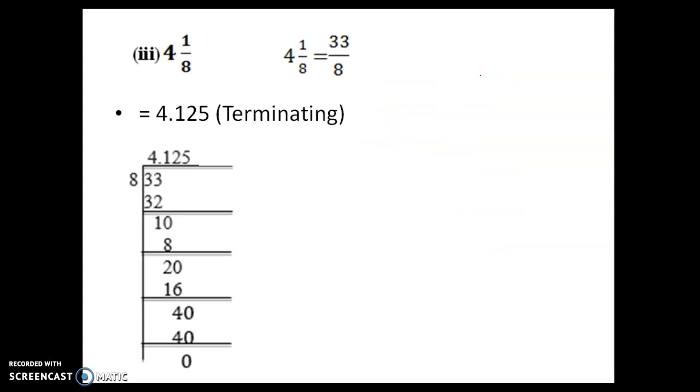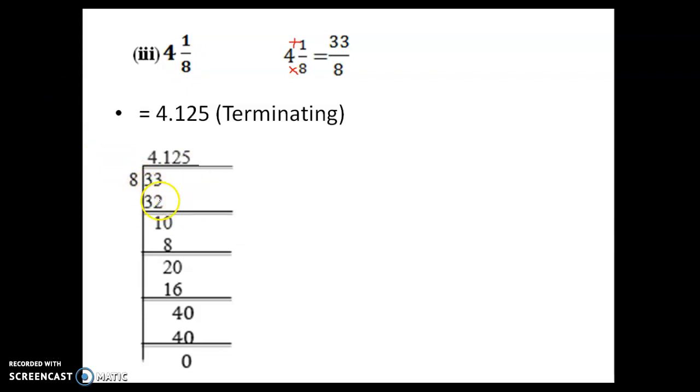Here we are having a mixed fraction. So 4 1 by 8. What will you do? You will multiply here, 4 into 8, and plus 1 you will do here. So 4 into 8 is 32. 32 plus 1 is 33. So 33 divided by 8, that's the fraction we are getting here.